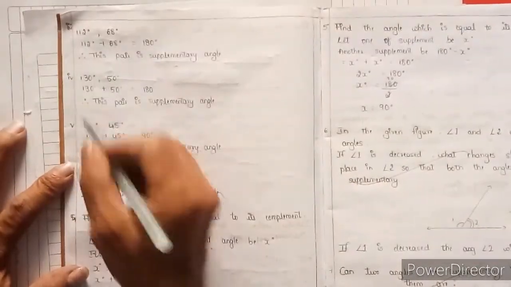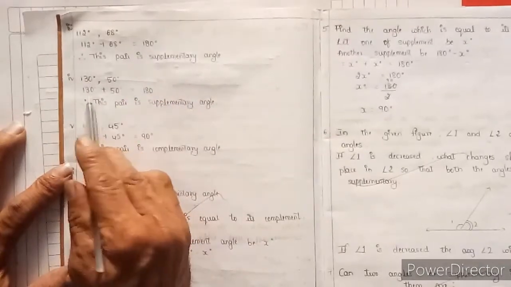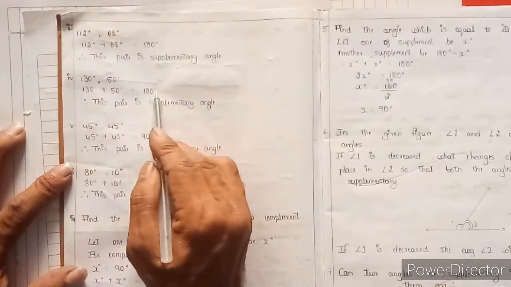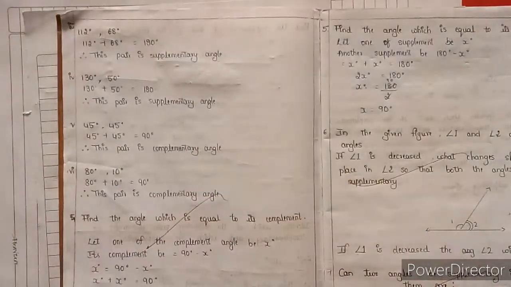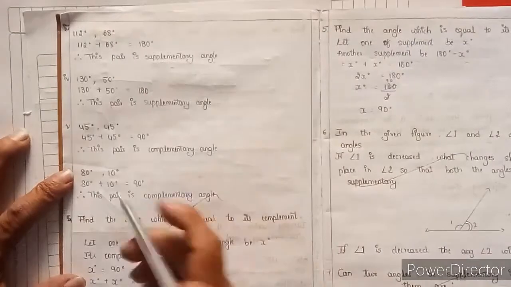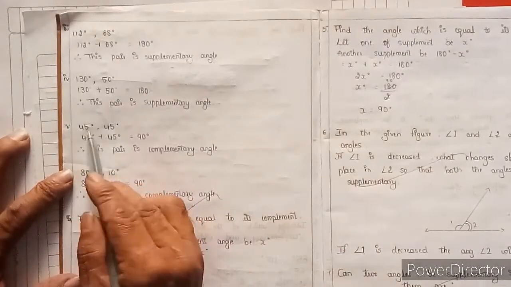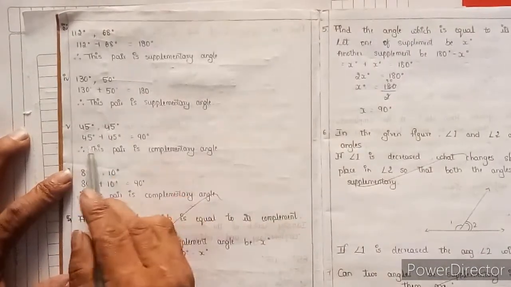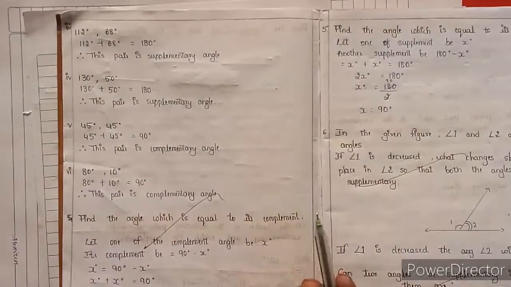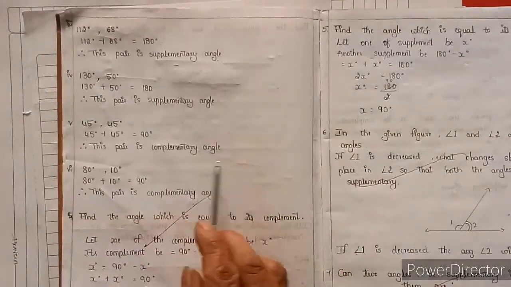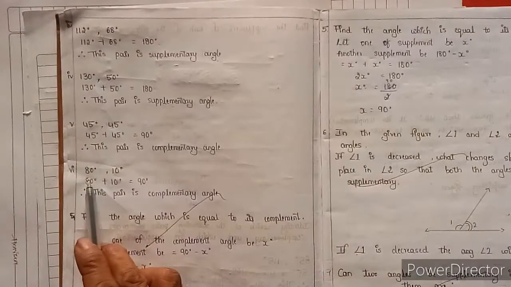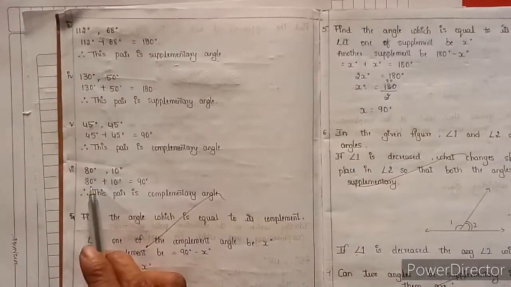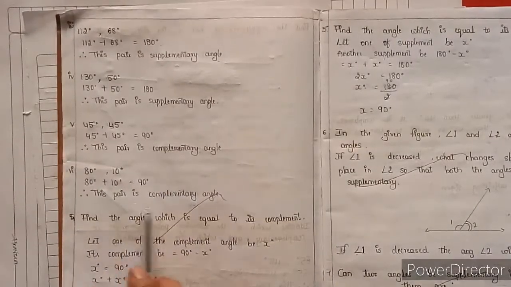If we add both angles, we get 180 degrees, so this pair is supplementary. The fifth one: 45 degrees and 55 degrees. Adding both gives 90 degrees, so this pair is complementary. Similarly, the sixth question: 80 degrees plus 10 degrees is 90 degrees, so this pair is also complementary.